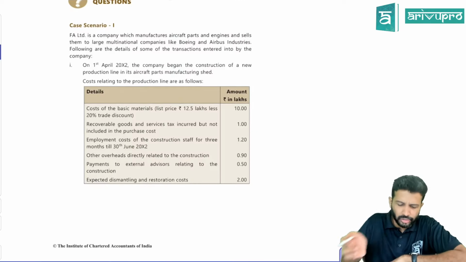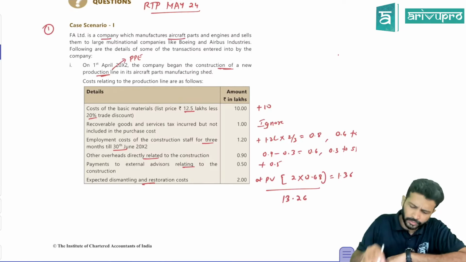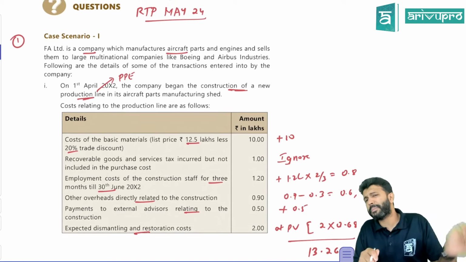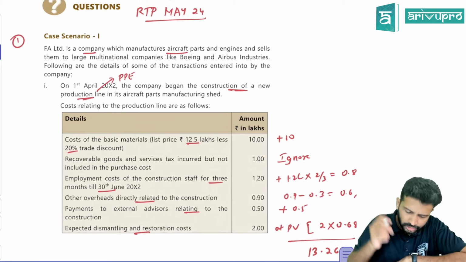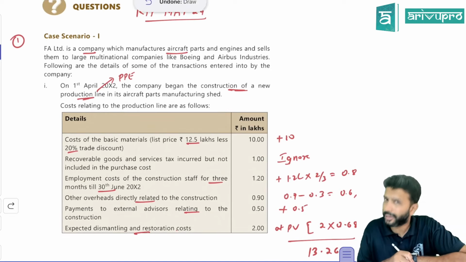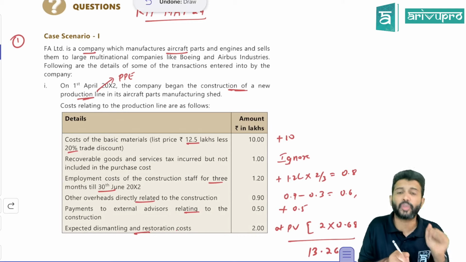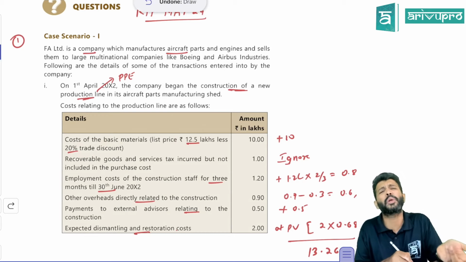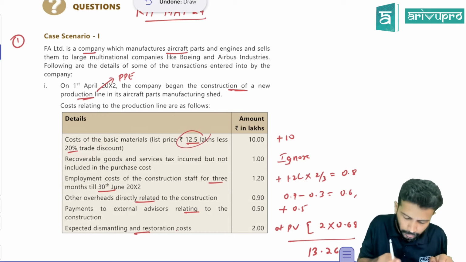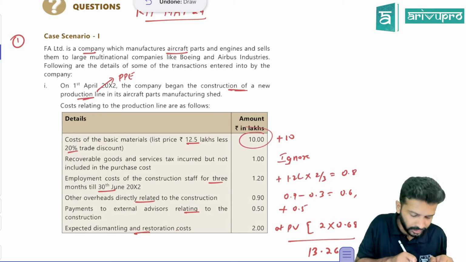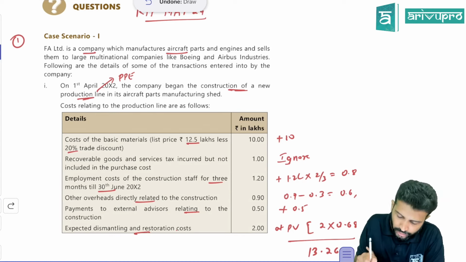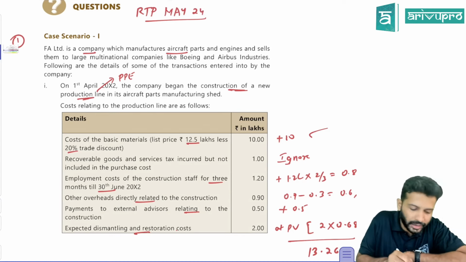All right, great. So let's come back to the question now. Since you're constructing the PPE, you'll incur a lot of construction expenditure. First, the cost of basic material. Can you add it? Yes. But the list price of the basic material is 12.5 lakh, and there is a trade discount. What do we do for trade discount? Reduce it. So from 12.5, reduce 20%, you will get 10 lakh. In fact, they have already reduced it. So can I add 10 lakh? Yes, you can add 10 lakh rupees.